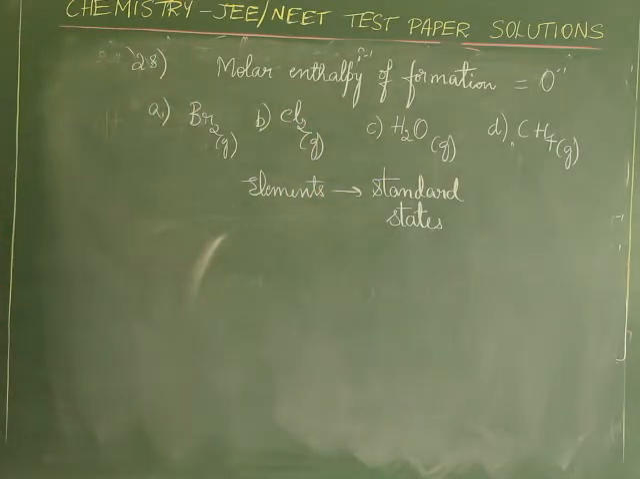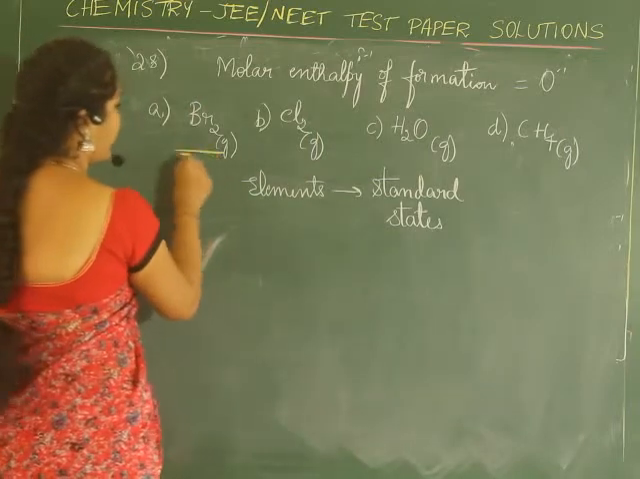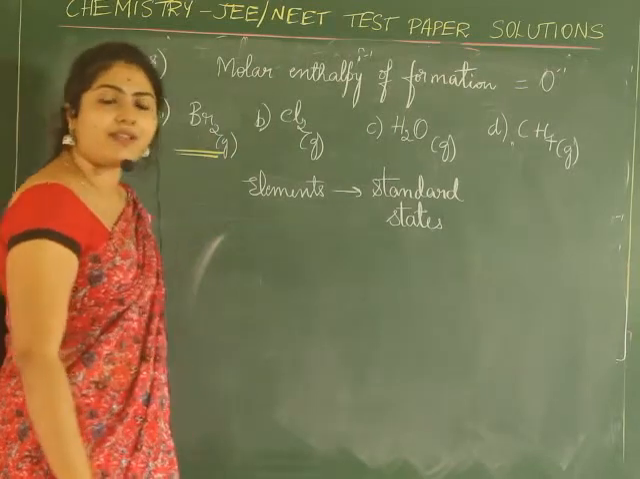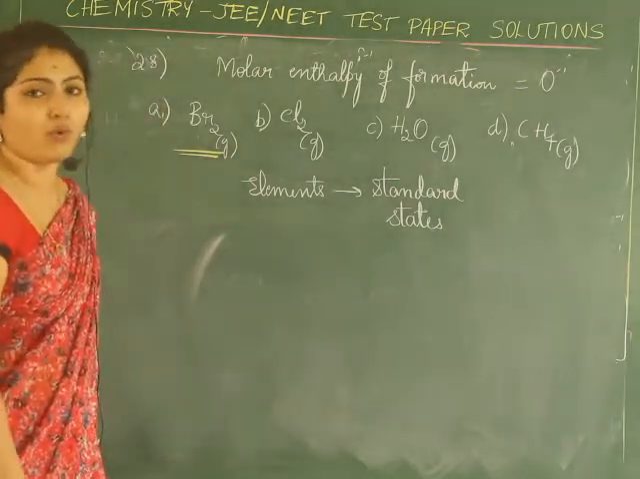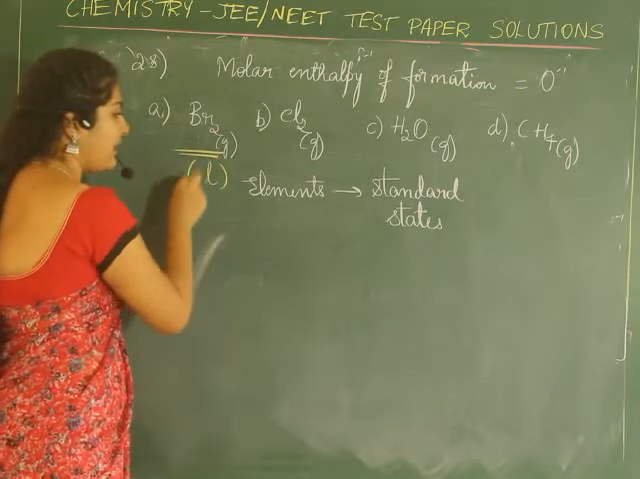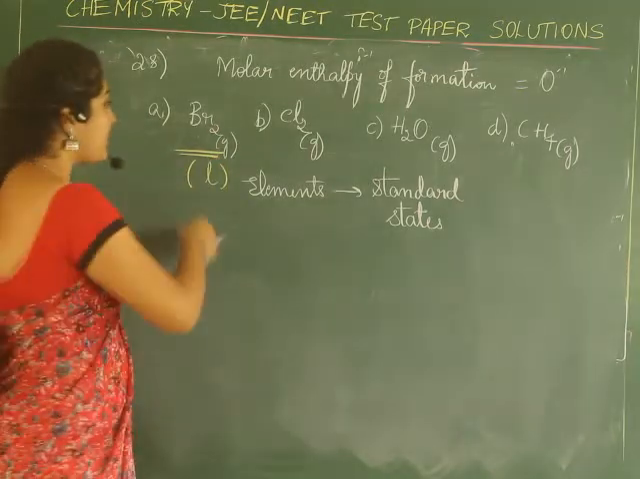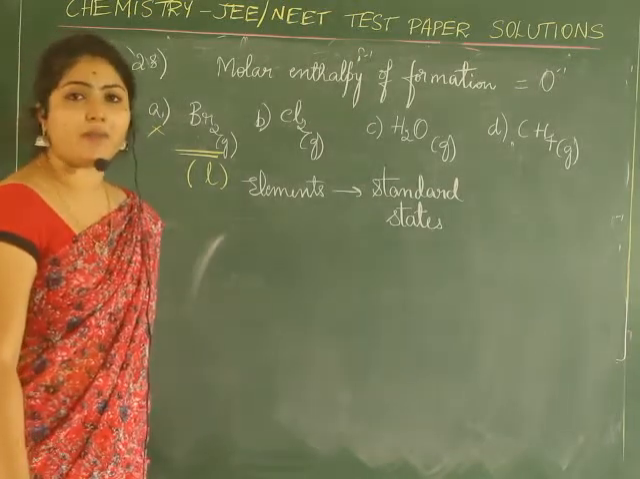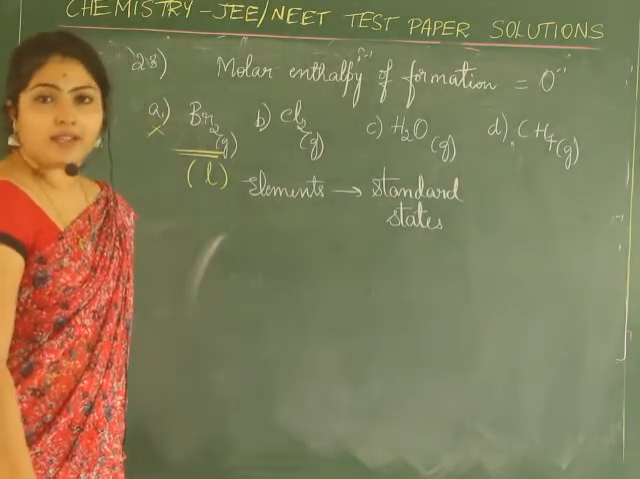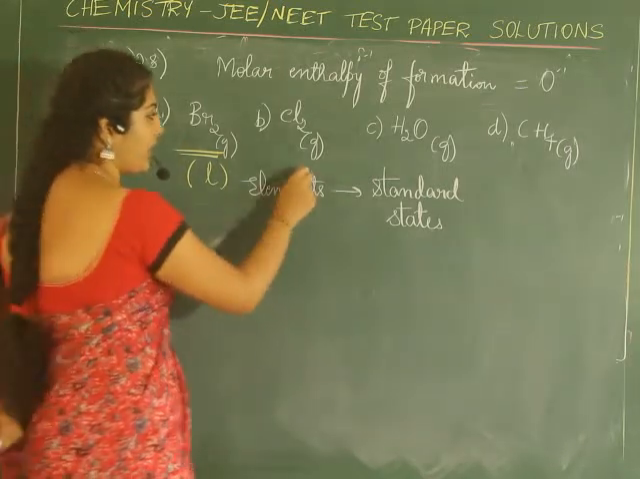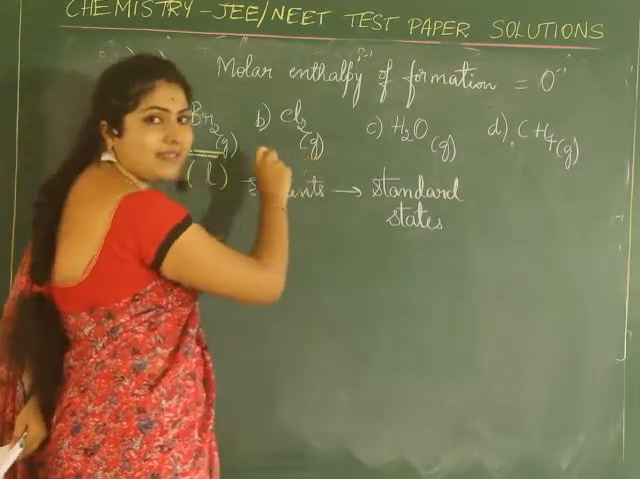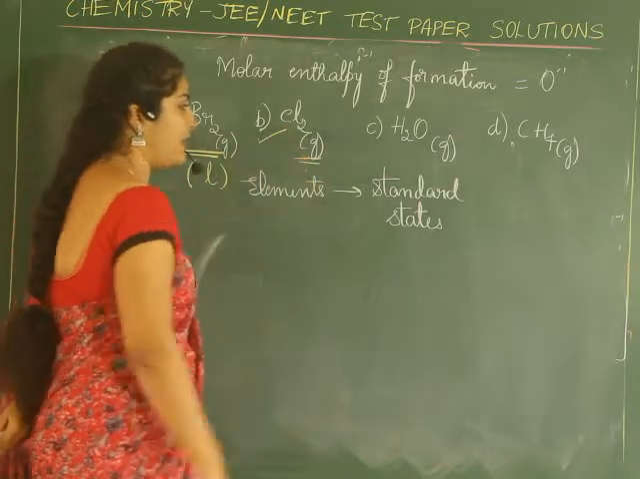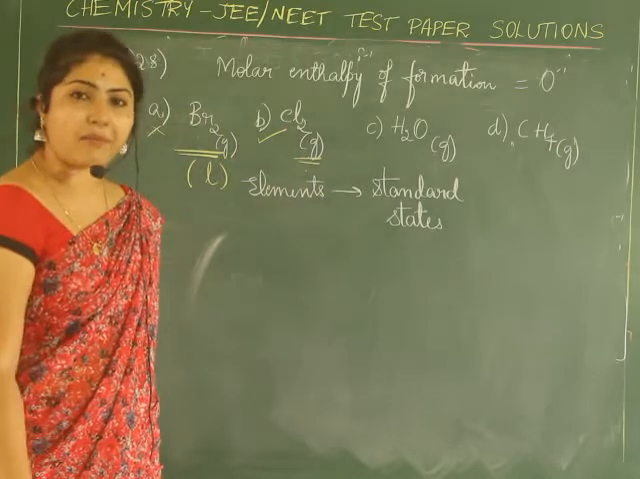Okay, in the options, as you can see here, you have bromine. Bromine gaseous state has been mentioned. Whether the standard state of bromine is a gas? No, bromine exists in its liquid state. So this is not the option which we are considering. So its molar enthalpy of formation cannot be 0 at 298 Kelvin. Now chlorine. Chlorine, whether it is a gas? Yes, chlorine is a gas. So its molar enthalpy of formation can be 0.